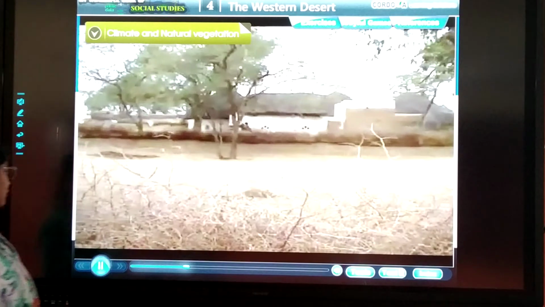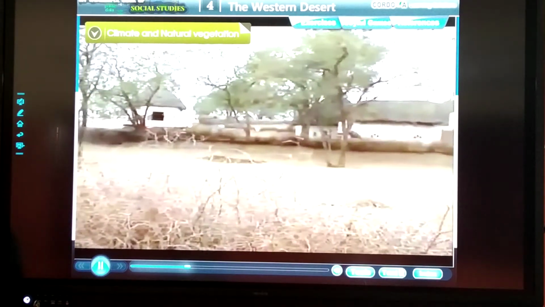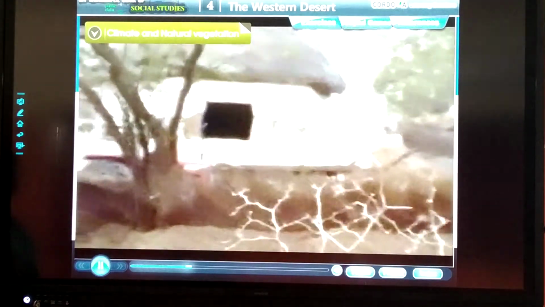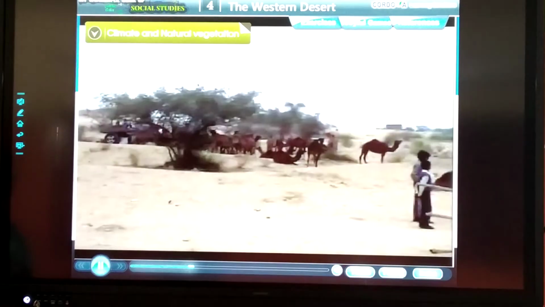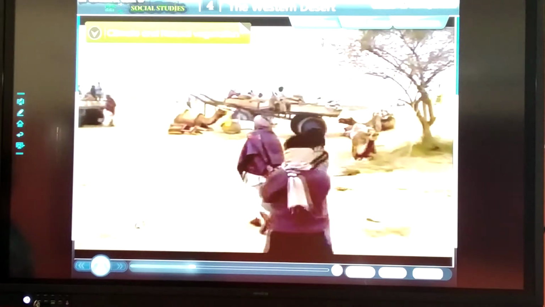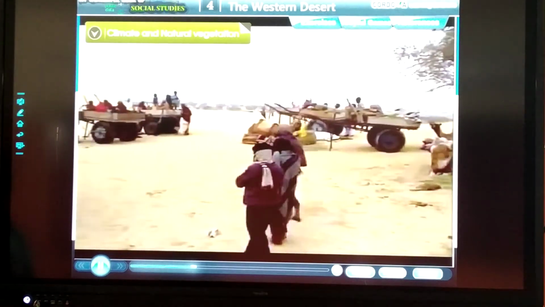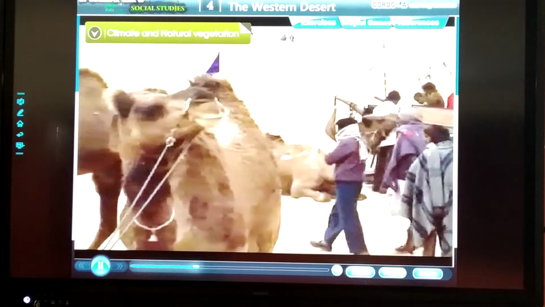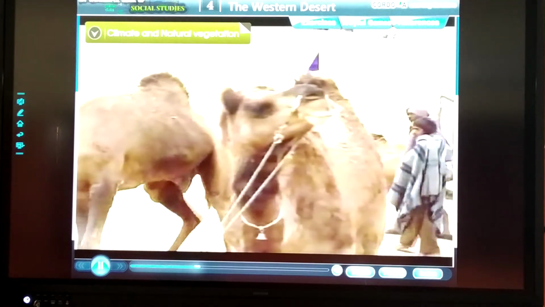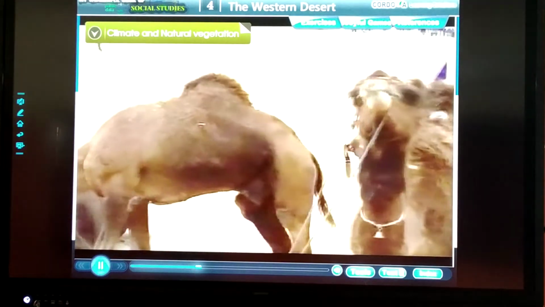Next we have date palms are grown here as the soil around the oasis is quite fertile. Villages are found around an oasis. A caravan is a large group of people traveling across the desert. They normally rest near the oasis after a long journey through the hot desert.